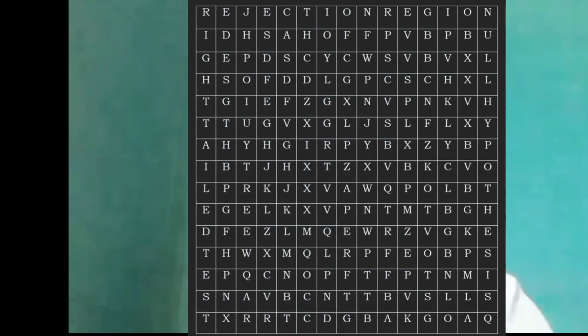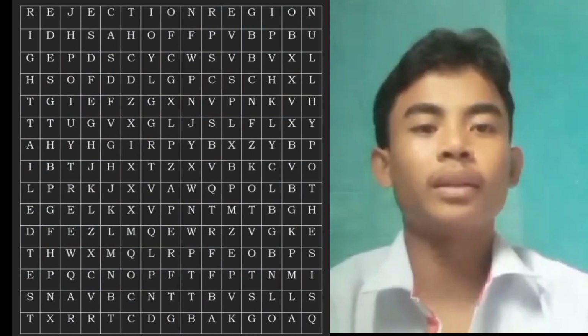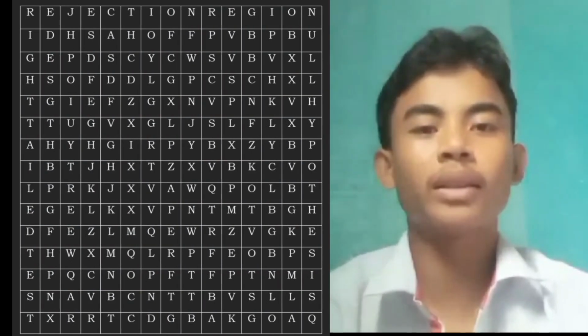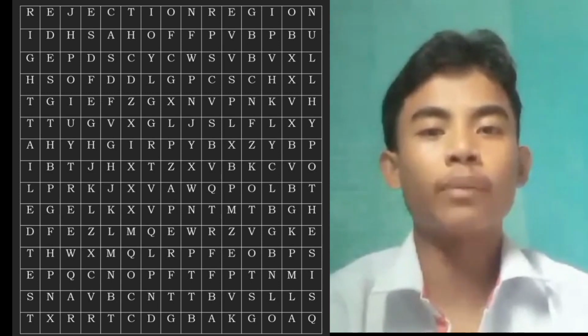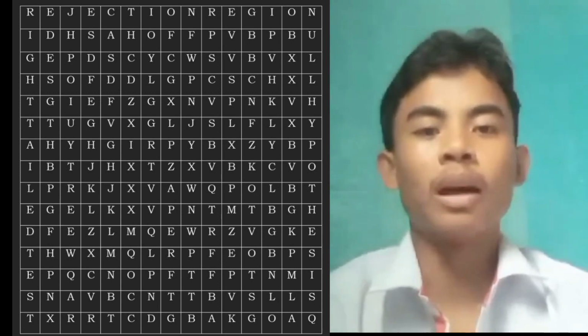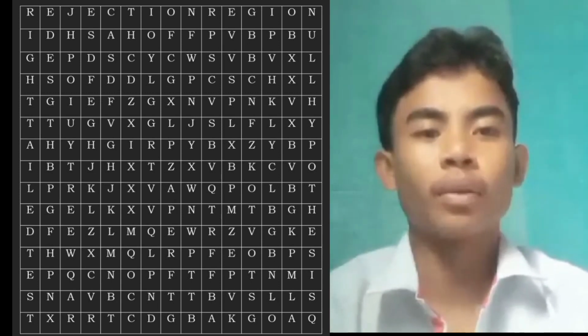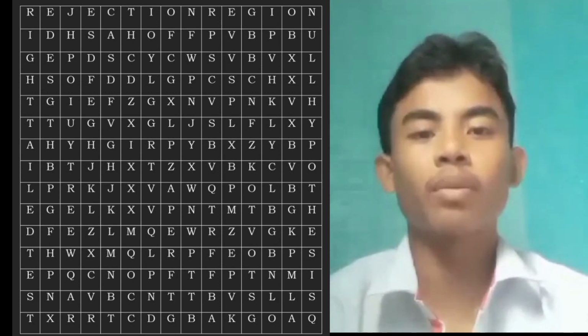Good day everyone, we are Group 3 and before we start our discussion, we prepared a simple activity. It's called word hunt. In this activity, there are words that are hidden and the students have to find them. These words are related to the topic we're going to discuss, and every word that is found is equivalent to 2 points.